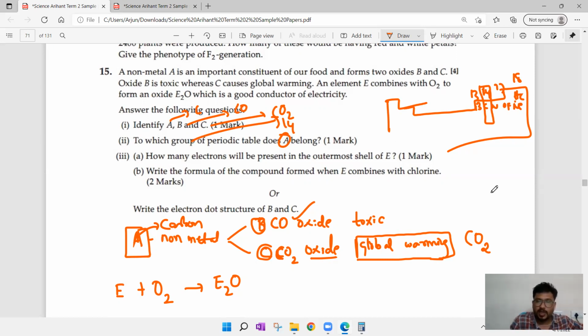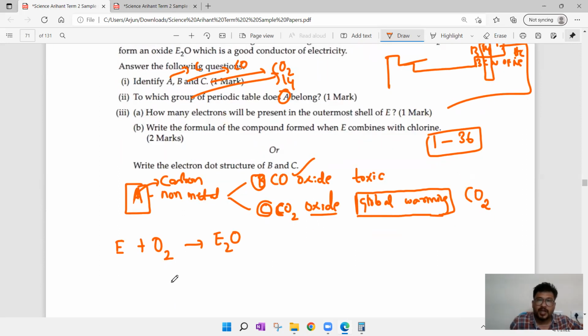That is what I told you in the last lectures also: try to remember the placements of elements 1 to 36, such that you can easily analyze the placement of an element and write the answer. Okay, next. Third one, A and B questions are there. A, how many electrons will be present in the outermost shell of E? First of all, what is E? We don't know.